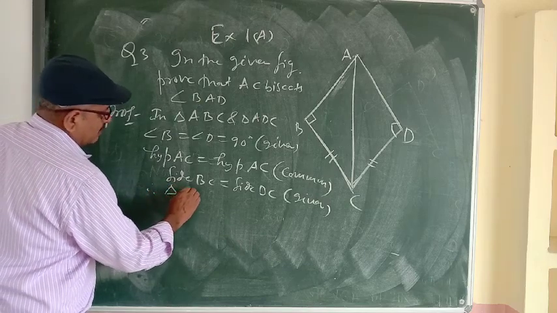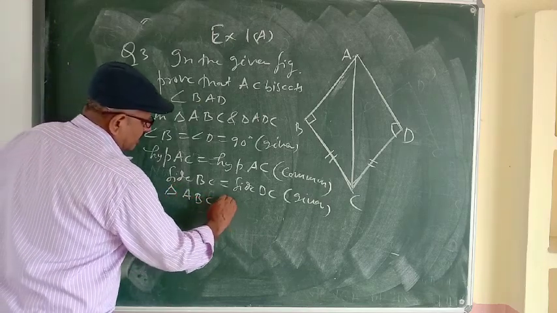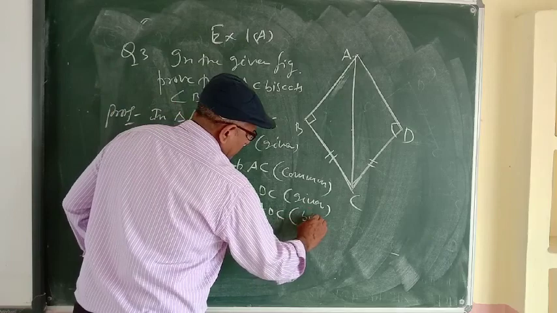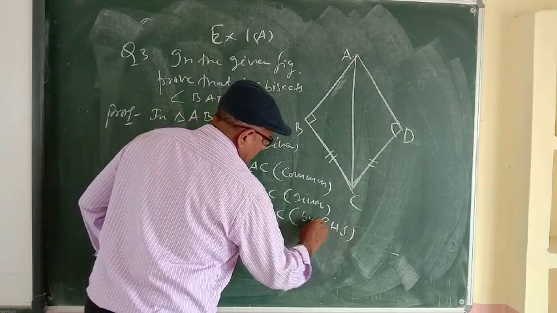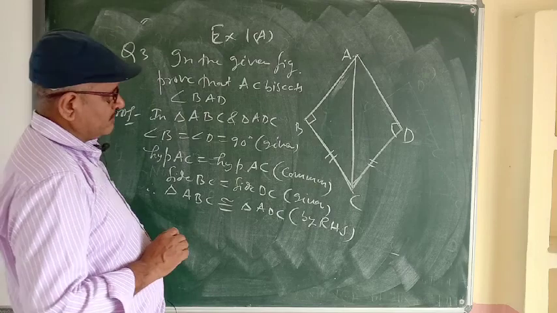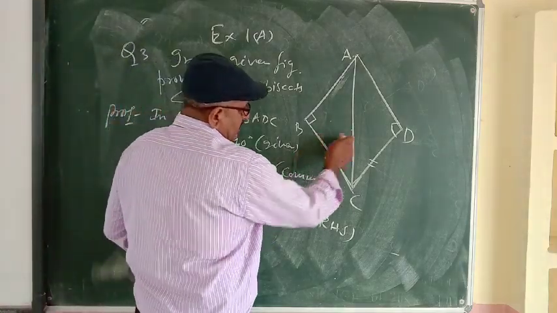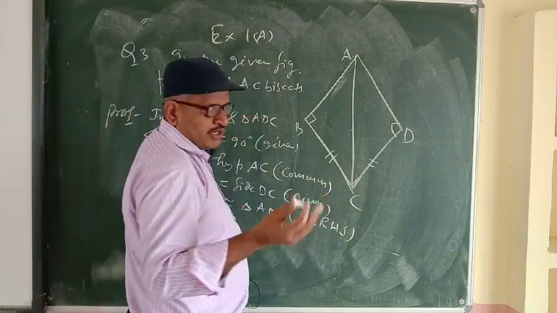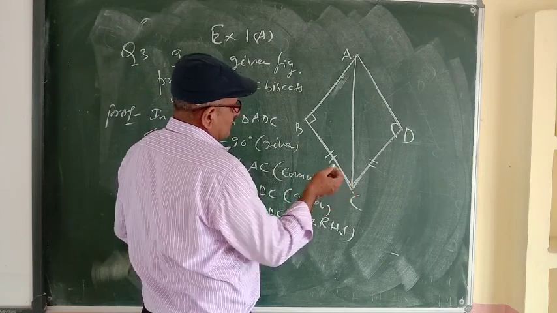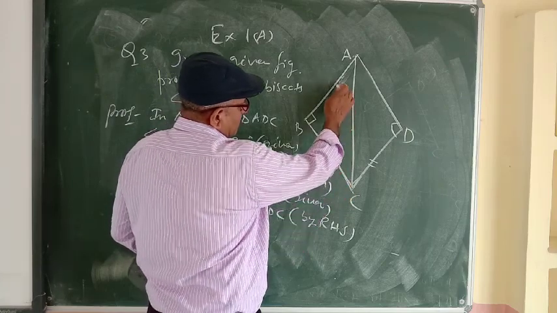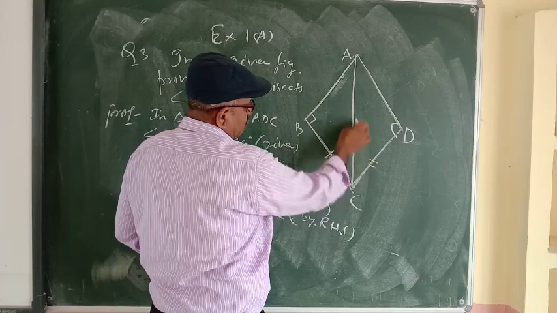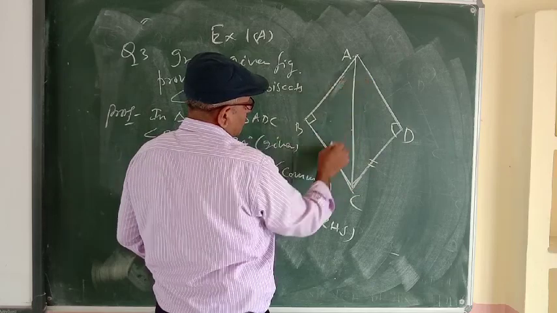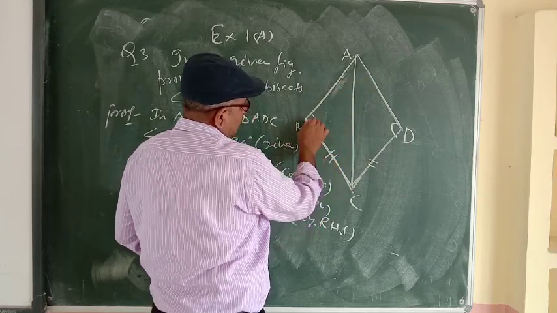Therefore, triangle ABC is congruent to triangle ADC by RHS. When both triangles are congruent, then the remaining parts will also be equal, meaning corresponding parts will also be equal. How can we see the corresponding parts? Corresponding angles are the angles opposite to equal sides. These two sides are equal, so the angles opposite to these two equal sides will be equal. What is the angle opposite to the side BC?